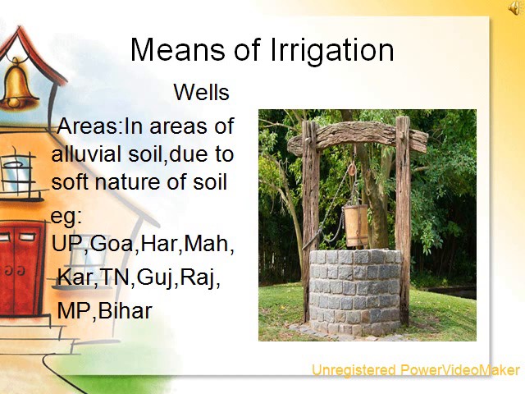Now let us come to the first means, which is wells. A well is a hole dug in the surface of the earth to obtain water from the subsoil for irrigation and other purpose. It is a cheap, simple and dependable source of irrigation and is practiced in areas where plenty of groundwater is available and depth of the water table does not exceed 15 meters.